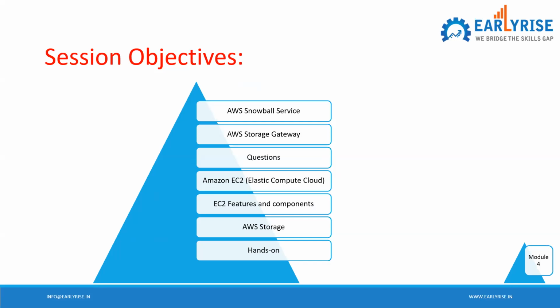Let me tell you that EC2 and storage cover almost 50% of the certification questions, at least 40% I would say. So these two things are very important. Apart from this, the other two pillars are networking and databases. So we need to focus on EC2 as well as storage, right?